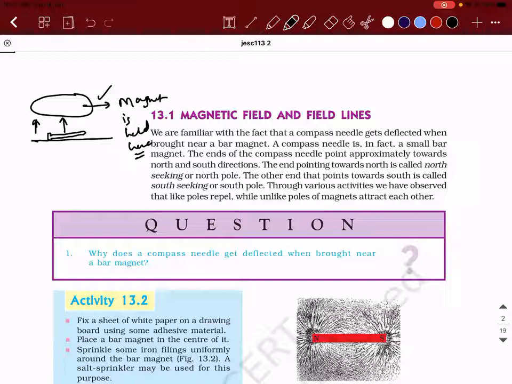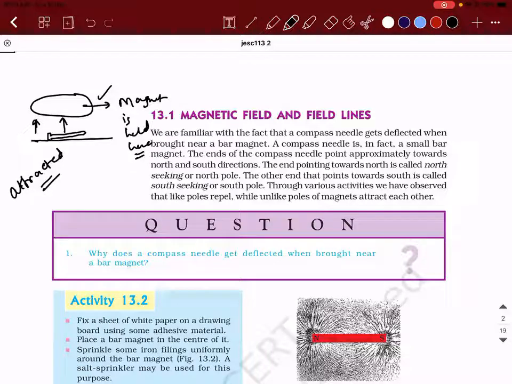So when this is going to be the scenario, my question is, I use the word attract. Remember, attraction and repulsion are forces. So what did we learn about force in our 9th standard? We learned that force is a push or a pull, which causes displacement of the object, depending on whether it is balanced or unbalanced. That is a different story.